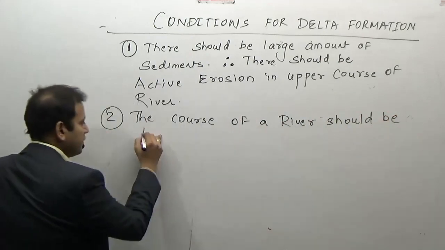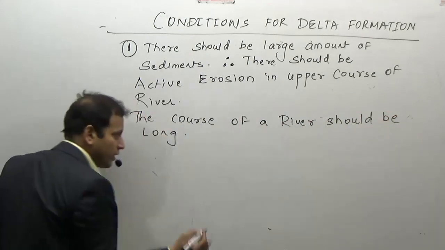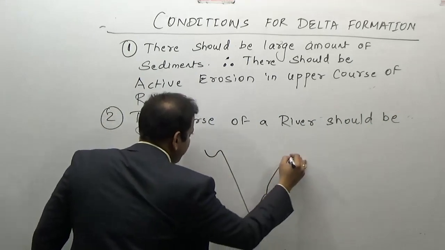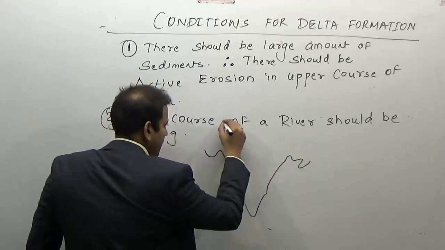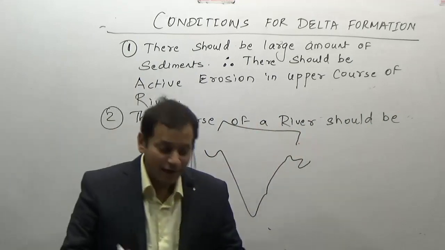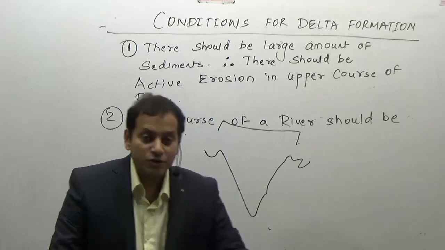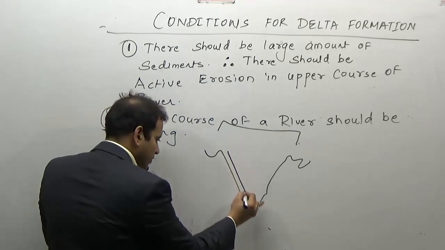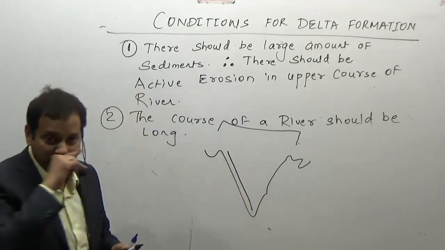The course of a river should be long. Now look here at the Indian part. Here we can derive why the Himalayan rivers such as Ganga form the delta and why the rivers on the western coast do not form the delta.